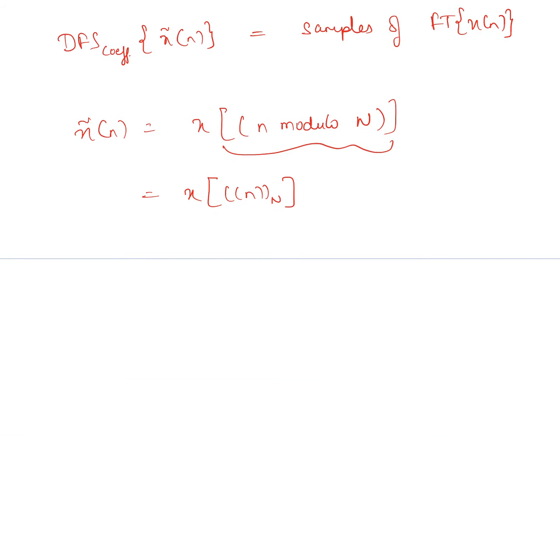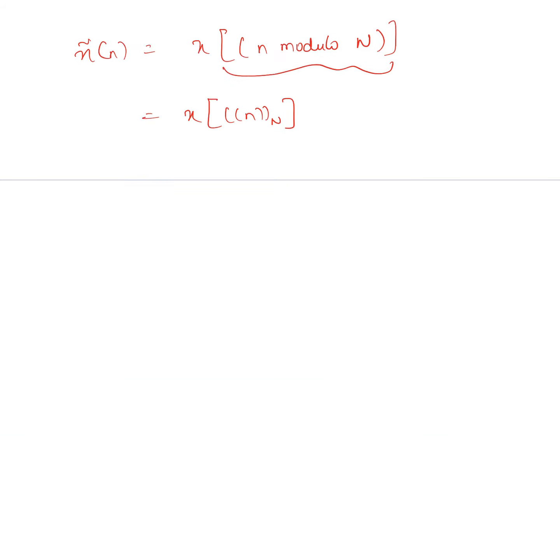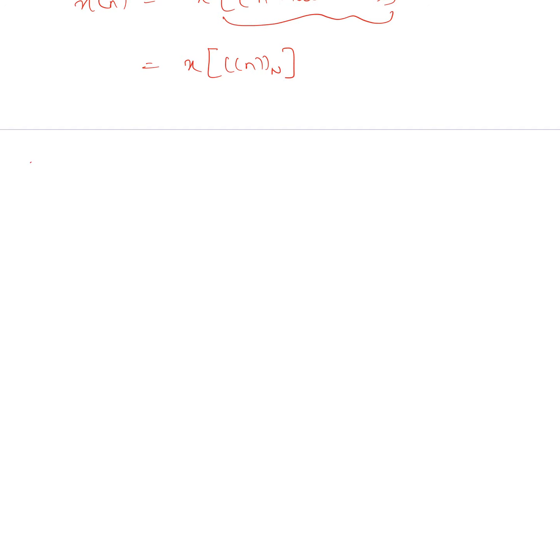Now proceeding further, the sequence of discrete Fourier series coefficients, x tilde of k, of the periodic sequence x tilde of n, is itself a periodic sequence, and this we had seen earlier also, a periodic sequence with period capital N. So first of all, x tilde of n is a periodic sequence.